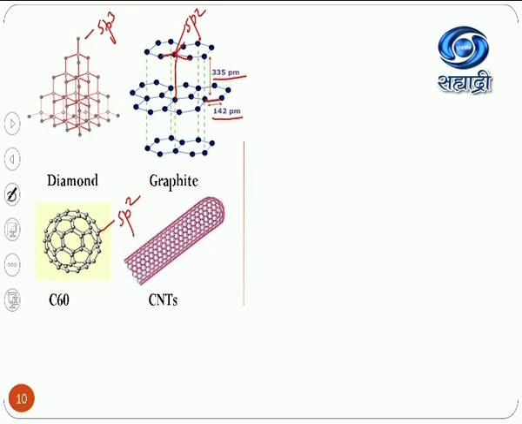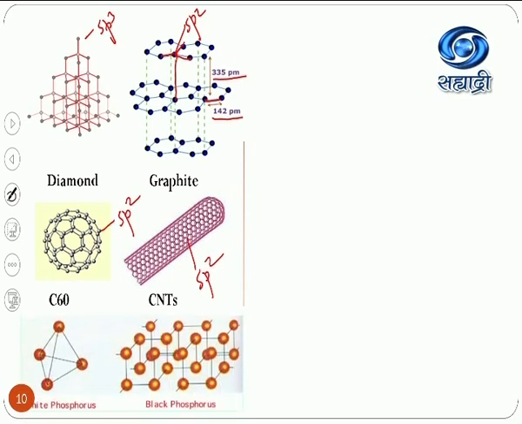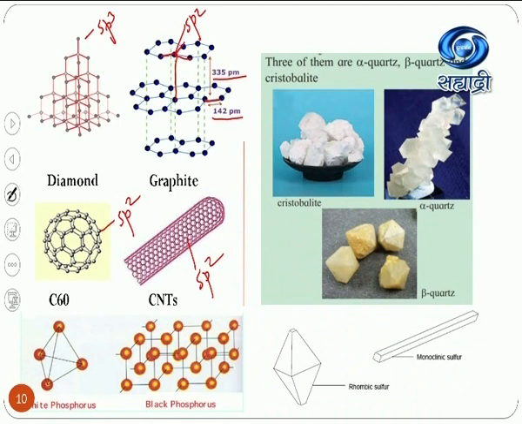Carbon nanotubes, that is a wound sheet. Again all hexagons are there on this carbon nanotube, and again these carbons undergo sp2 hybridization. So that means all are carbon, but they form different types of shapes and geometries and undergo different types of hybridization. These are called polymorphs of carbon. White phosphorus and black phosphorus are the polymorphs of phosphorus. Rhombic sulfur and monoclinic sulfur are also different forms of sulfur. Again, alpha quartz, beta quartz and cristobalite are the three different forms of silica.